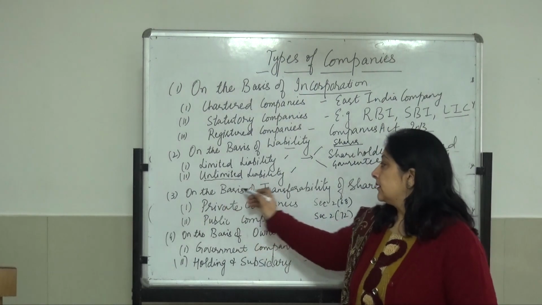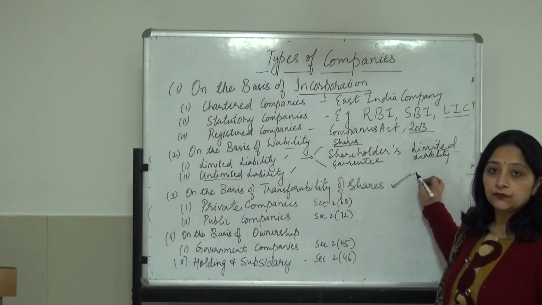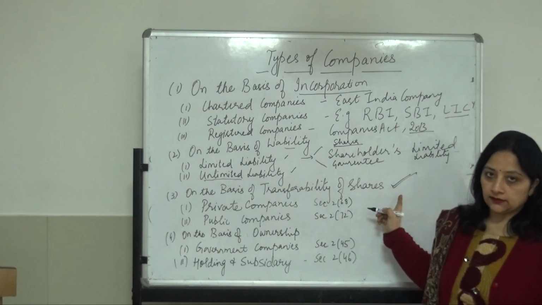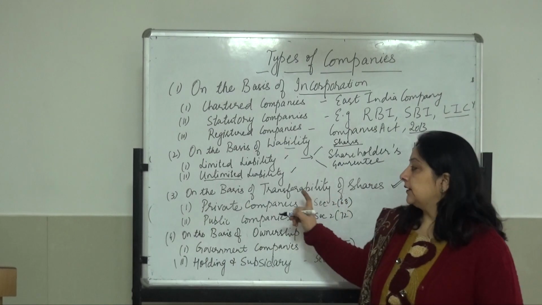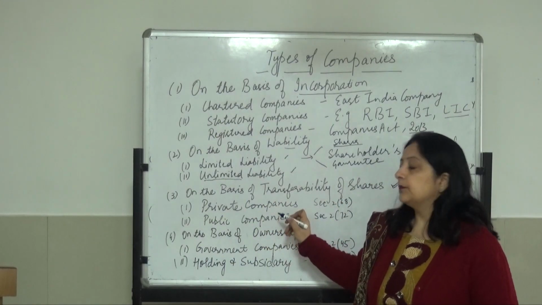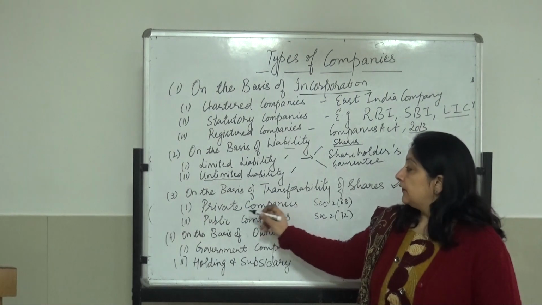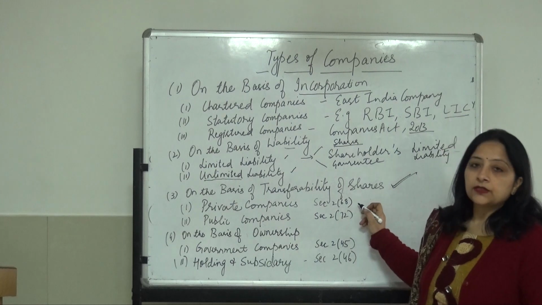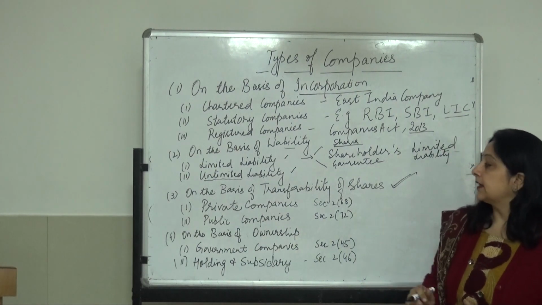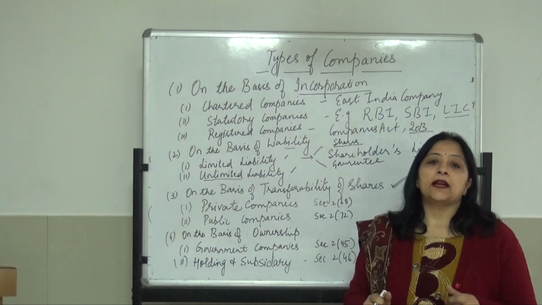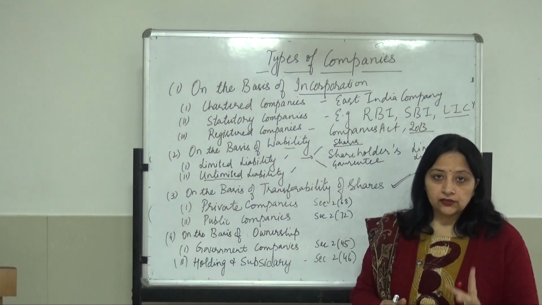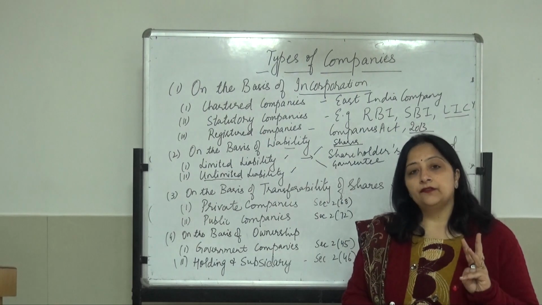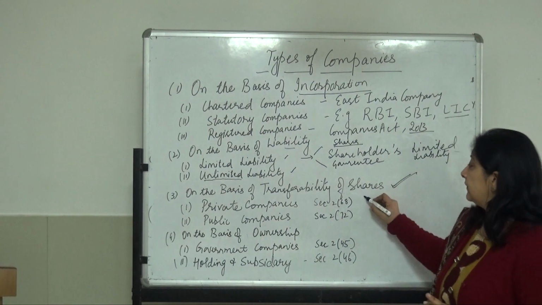Third type of company is the most important type, which we all must know, that is on the basis of transferability of shares. On the basis of transferability, there are two types of companies, private companies and public companies. First, we'll talk about private companies. Private companies have been defined in Section 2, subsection 68 of the Companies Act, and a private company has three main restrictions, or you can say three main features. The articles of a private company have three main features. What are these three main features?